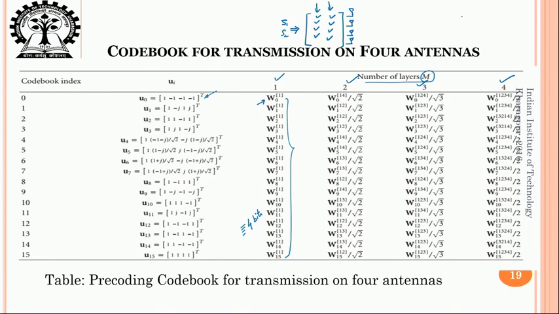So, when you write down the expression, you have S1, S2 as a vector multiplied by these W11, W21 up to W41 and W12, W22 up to W42, and this goes into the channel. So, that is how the processing is done, and how one chooses this particular weight matrix is a proprietary mechanism by which one can do it.